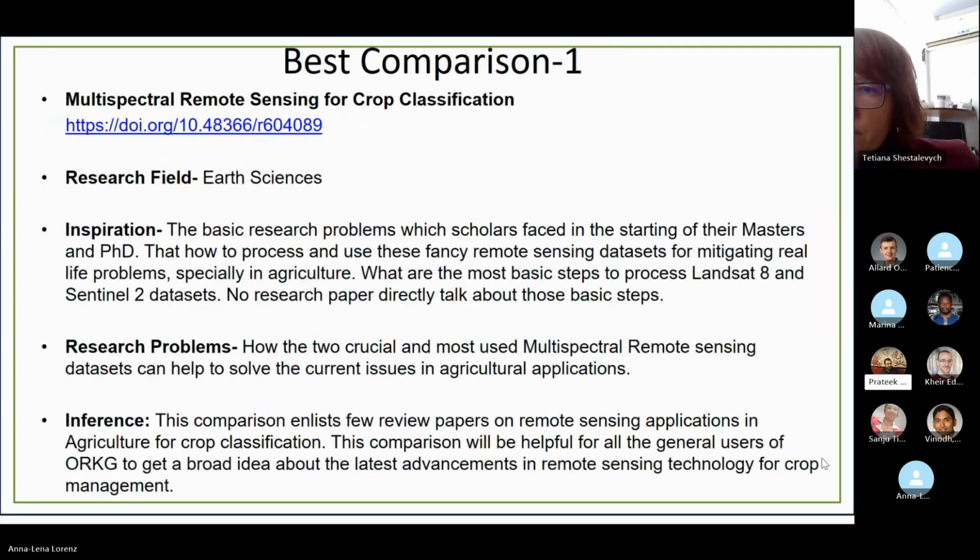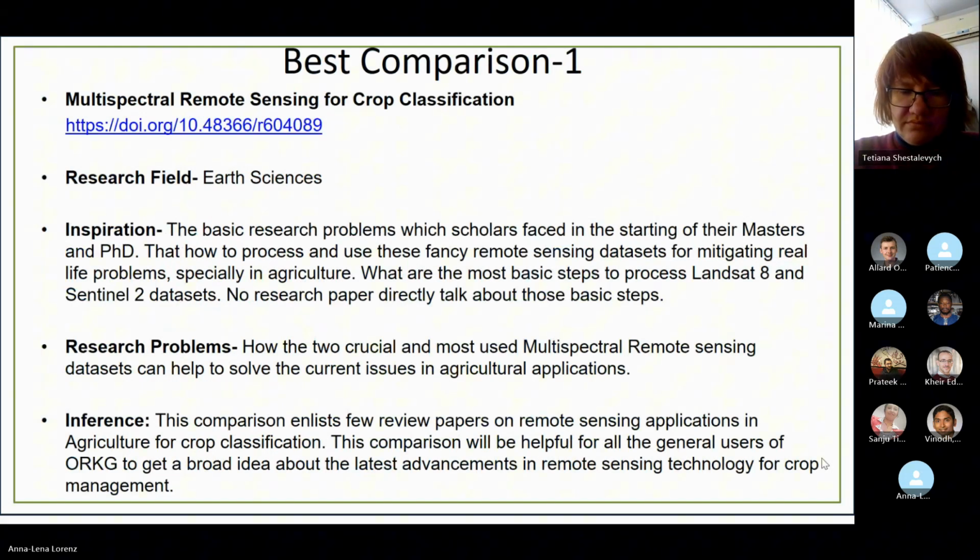So here comes the first comparison which I prepared. It uses different multispectral remote sensing data sets for crop classification all over the globe. I chose 6 papers, and all are from the Earth Sciences field. The problem with the multispectral data sets in remote sensing is that their end products are very fancy, but most of the new students, scholars, and some core scientists who are new to software development, and a lot of the policymakers, don't know how to process the data.